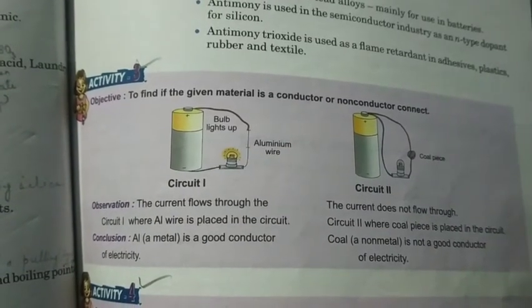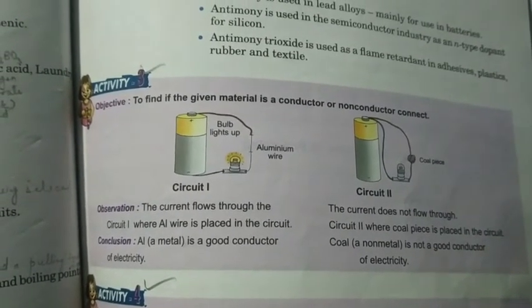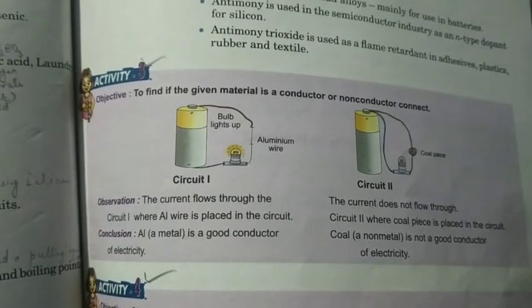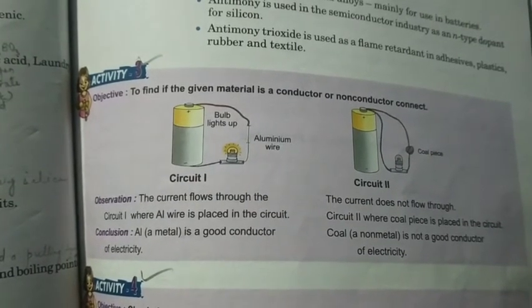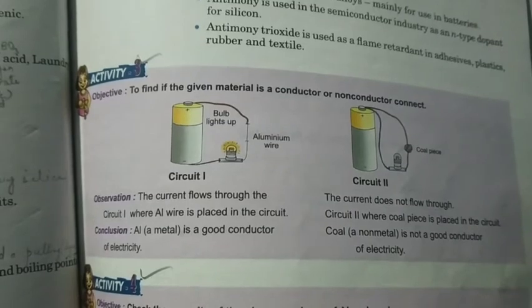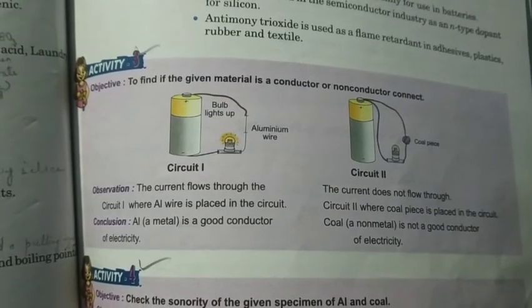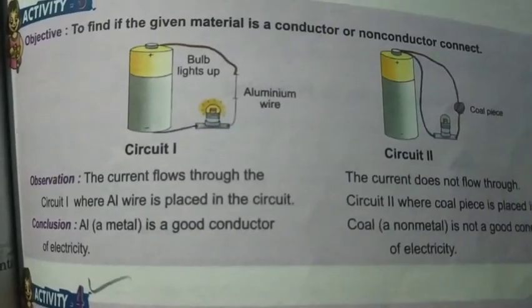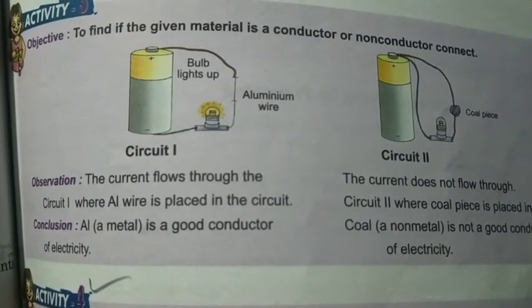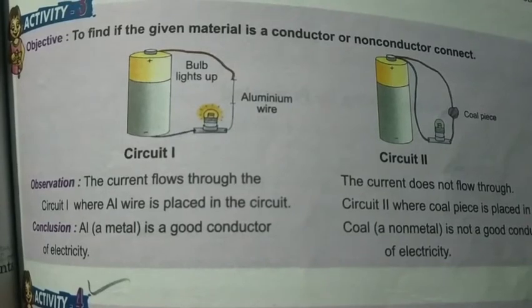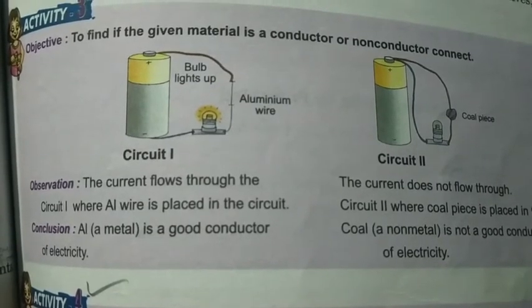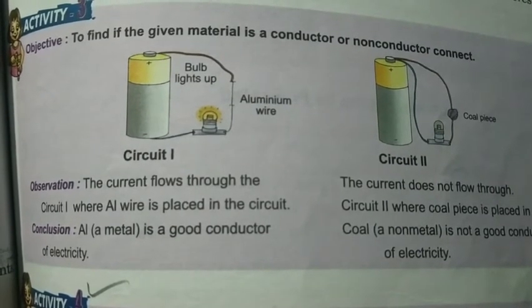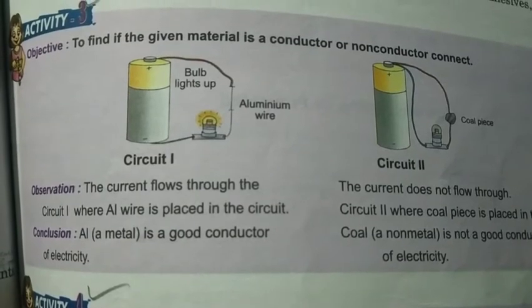Now let's discuss this activity. Some of the activities are given just at the end of this chapter. Let's discuss the activity to find if the given material is a conductor or non-conductor. How are we going to do it? You can see the setup. In your book, circuit 1 and circuit 2 are given, where we connect the wire from one terminal to the other.